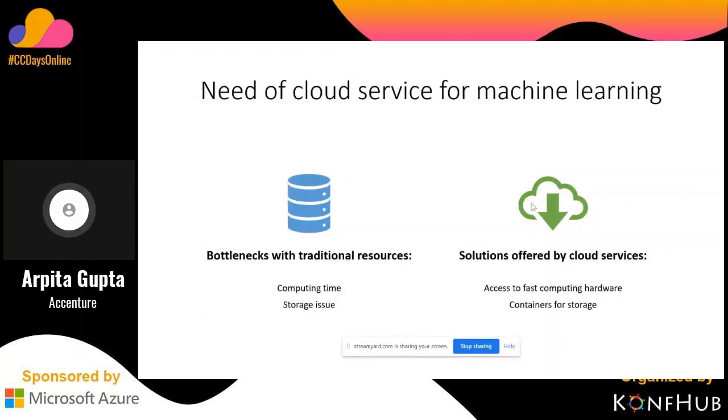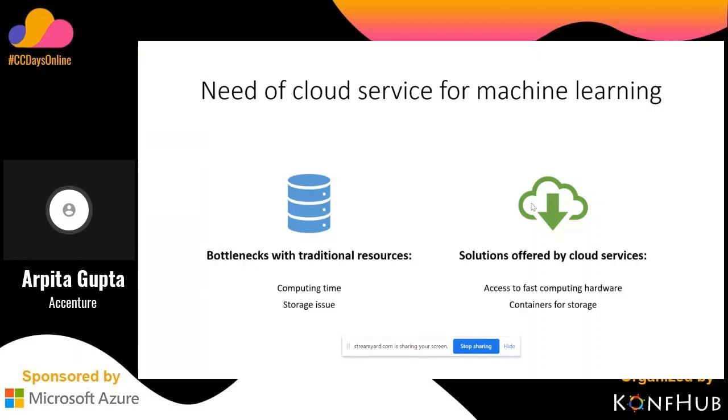When we use cloud services for machine learning, they provide access to hardware like graphics cards, for example Nvidia's. By using those devices on the server, we can increase our efficiency and decrease the computing time.